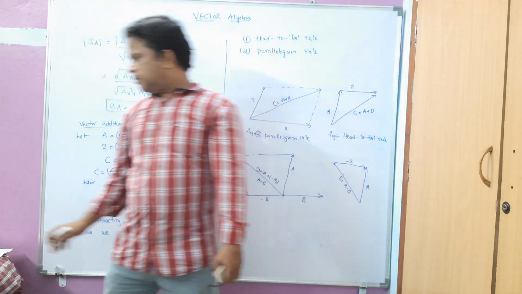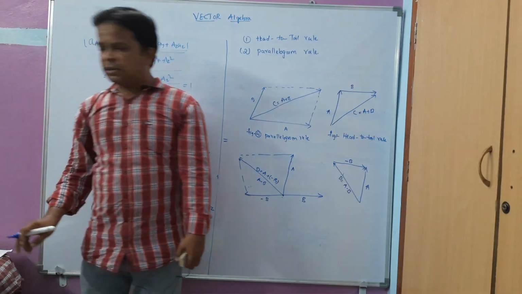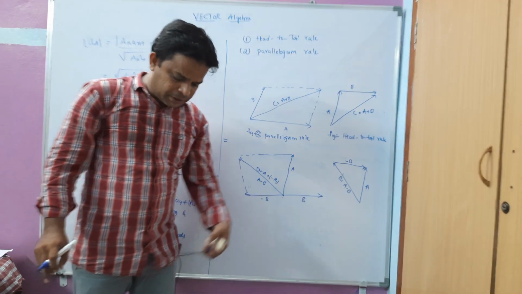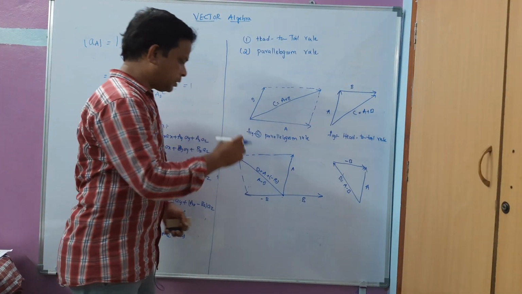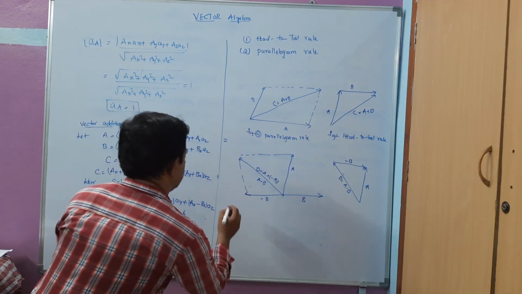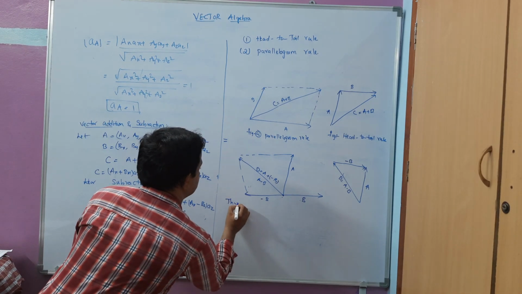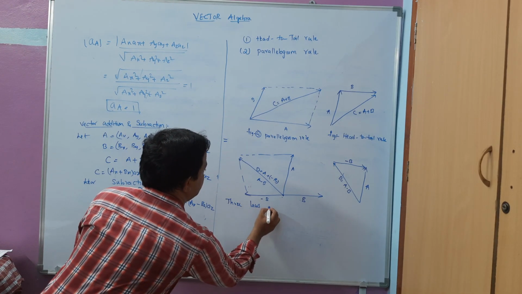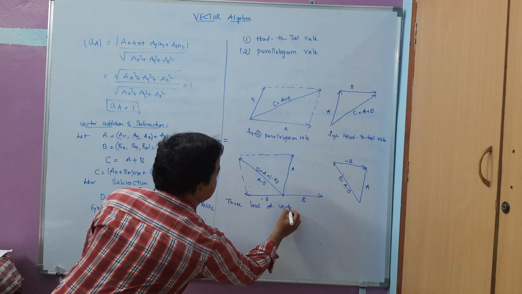Okay, now there are three basic laws which these vectors are going to follow. Three laws of vectors.